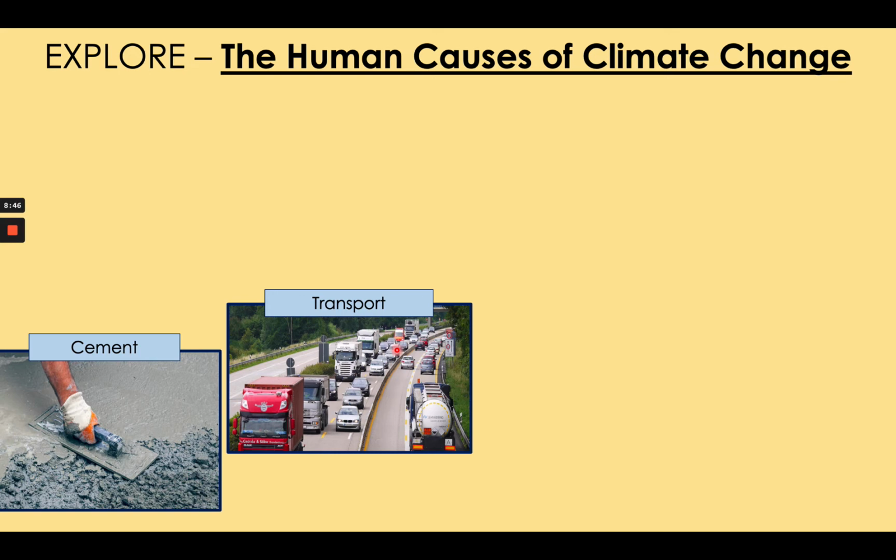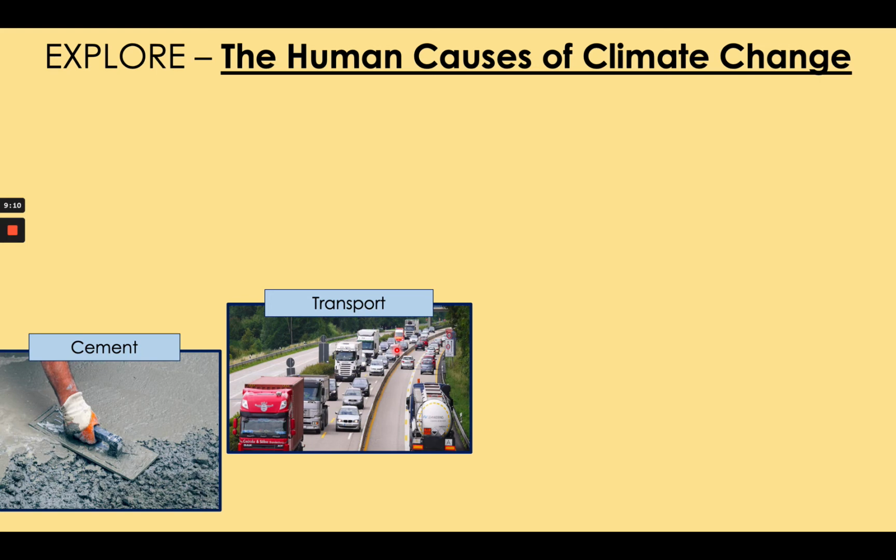When these fuels are burned in the engines of cars or aeroplanes or ships, this chemical process releases carbon dioxide into the atmosphere, and consequently transport contributes 15% of all human CO2 emissions, of which about 3.5% are from aeroplanes, and more than 10% are from land transport, lorries, and mostly cars.